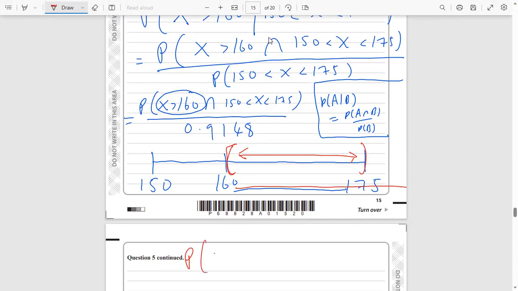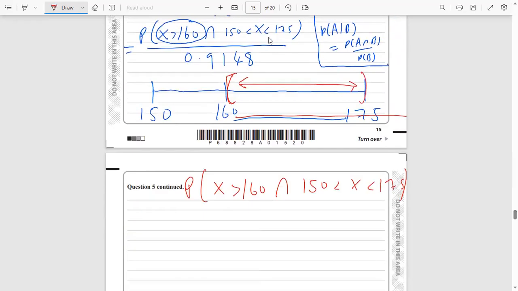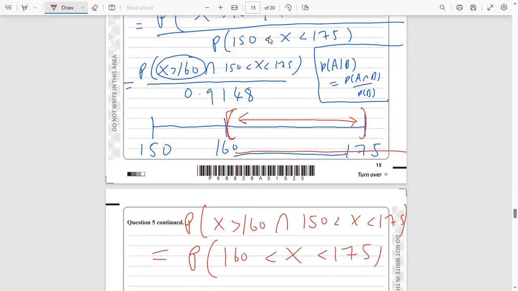The probability that you pick someone with a height bigger than 160 and also a height between 150 and 175 is exactly the same as the probability that you pick someone with a height trapped between 160 and 175. Hopefully that makes sense. Again, we have to pick someone between 150 and 175 because that's our sample, but we need to pick someone who's got a height bigger than 160.